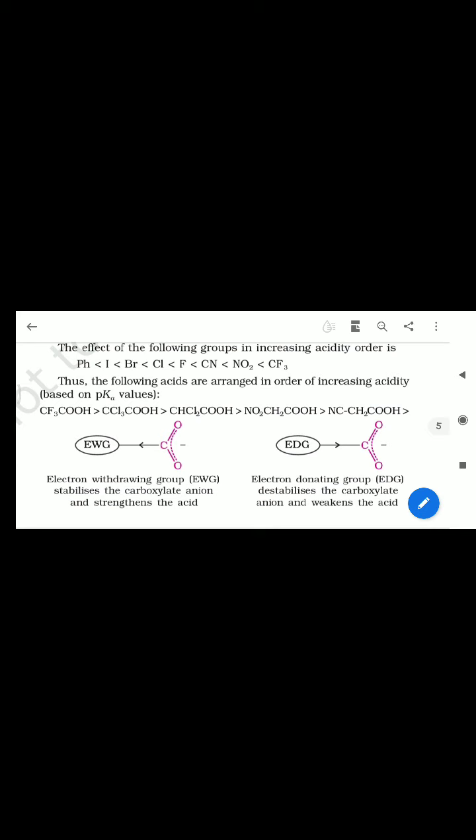You will find why the order is in this form. Just draw it, because first you know that the CF3 group is directly attached to the sp2 hybridized carbon of the carboxylate, but CN and NO2 are just one bond after one carbon. So due to the distance from the carbon, the acidity of this acid is lower than CCl3 and CHCl2. Just learn this order, and after drawing you may understand why the order is this way.